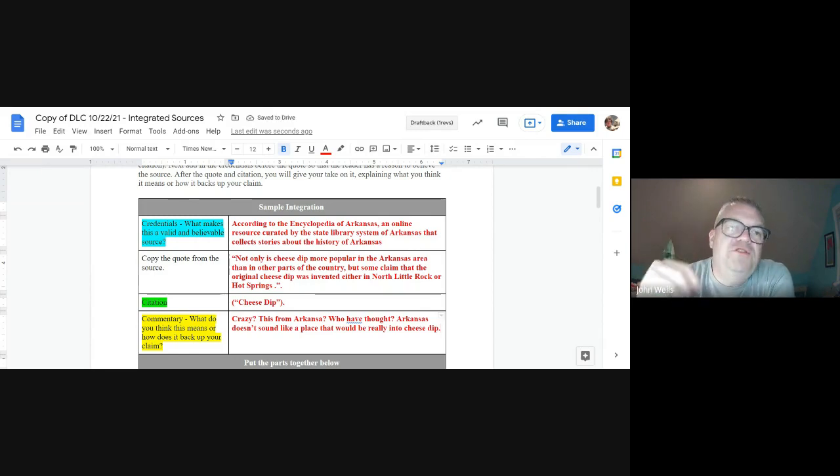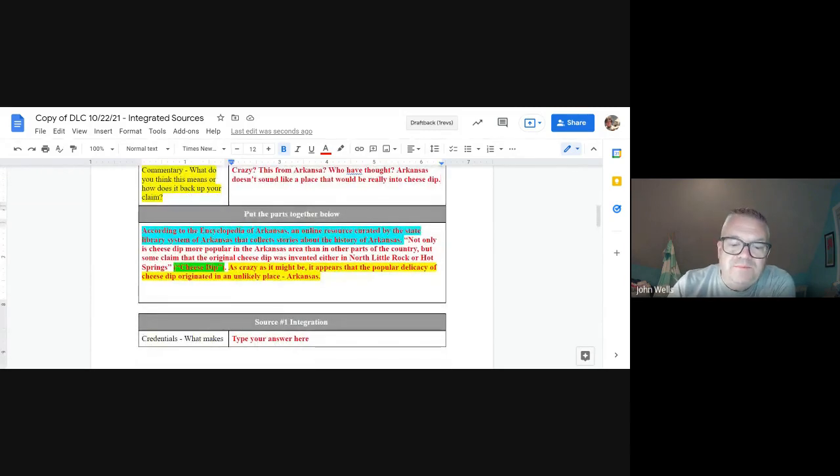Now I'm going to reword that obviously when I put it in, but I'm just capturing my thoughts now. When I write it in there, I'll probably use better language, something that sounds a little more formal for my paper. So what I'm going to do is take this, and this goes directly after the quote. This is where I have my commentary, my explanation. How does this help prove my point? What does it say, right? And so I'm putting the parts together here.